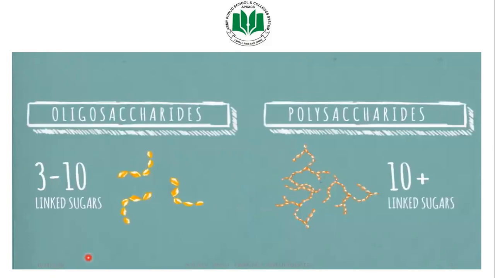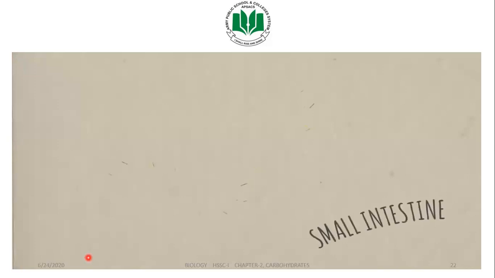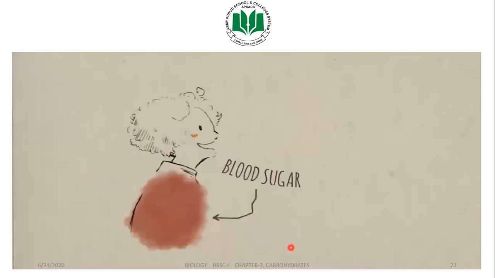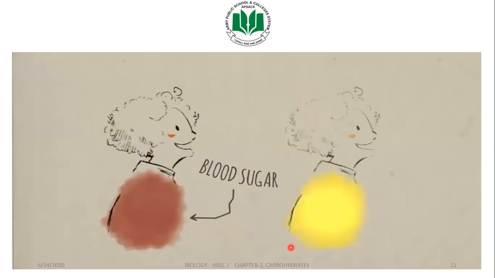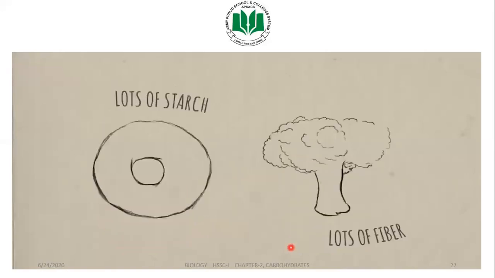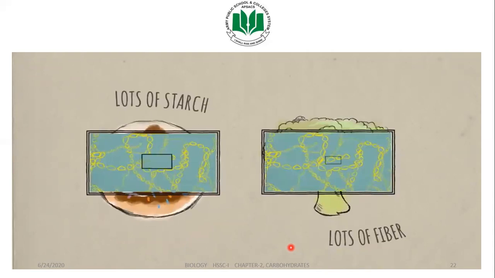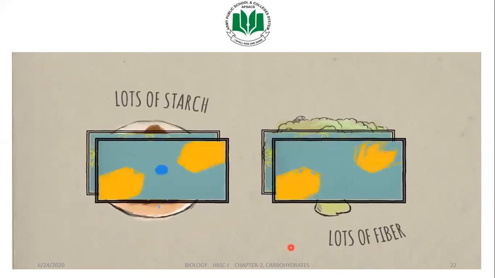During digestion, your body breaks down those complex carbohydrates into their monosaccharide building blocks, which your cells can use for energy. So when you eat any carbohydrate-rich food, the sugar level in your blood, normally about a teaspoon, goes up, but your digestive tract doesn't respond to all carbohydrates the same. Consider starch and fiber, both polysaccharides, both derived from plants, both composed of hundreds to thousands of monosaccharides joined together, but they're joined together differently, and that changes the effect they have on your body.